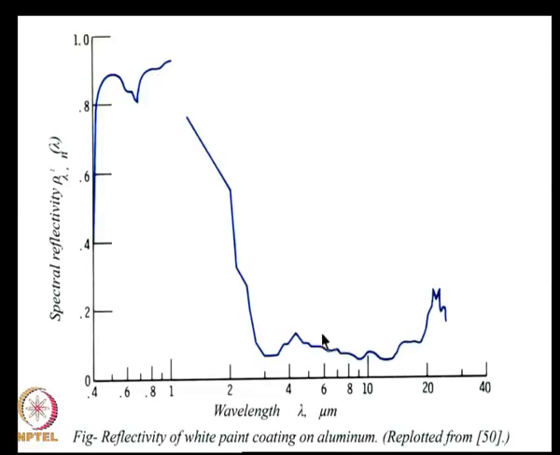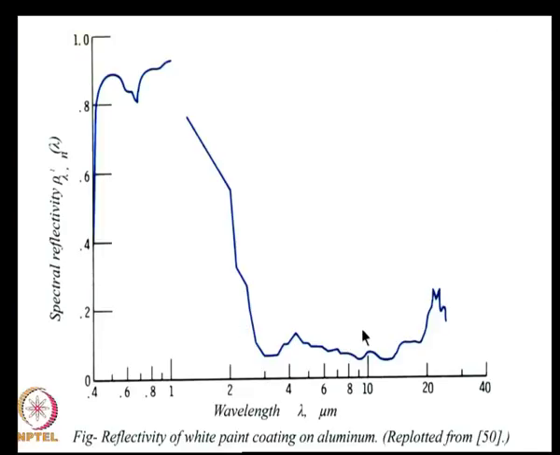At the same time, whatever radiation it absorbs is able to emit very efficiently in the infrared, and hence it will keep the tank temperature sufficiently low, so that it can be safe for storage.